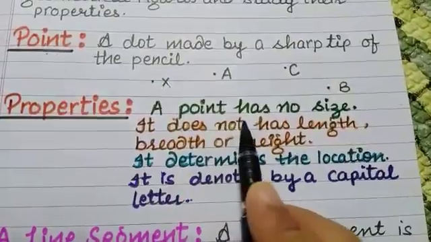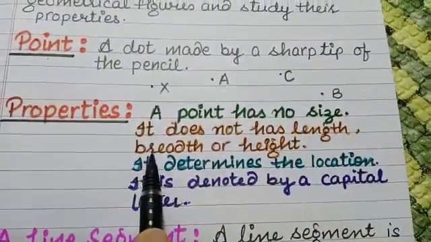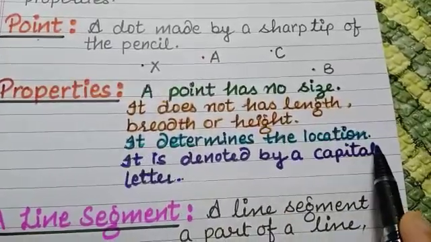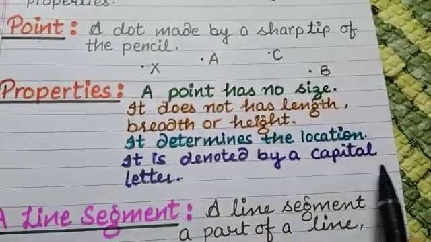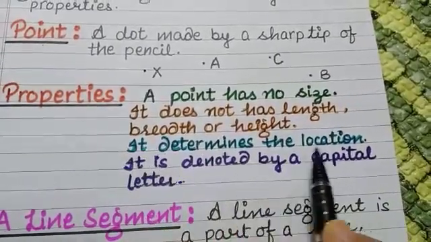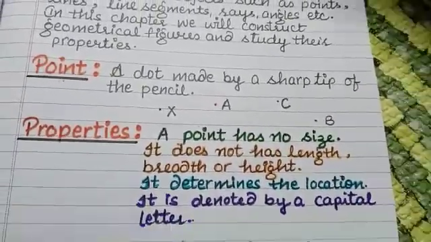Properties. A point has no size. It does not have length, breadth or height. It determines the location. It is denoted by a capital letter. What does it mean? It determines the location. It tells us about the location.